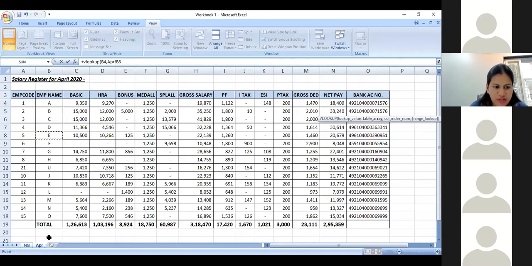So I move to the sheet of April. I go here. Now here I can see Mr. A in the column B and not in column A. So I go here and say employee name and move up to the column against which I want the data. So for example, I want to say employee name A, what is his bank account number in the month of April? Has it changed or has it remained same? So I go here and I say up to O, which is the bank account number column.